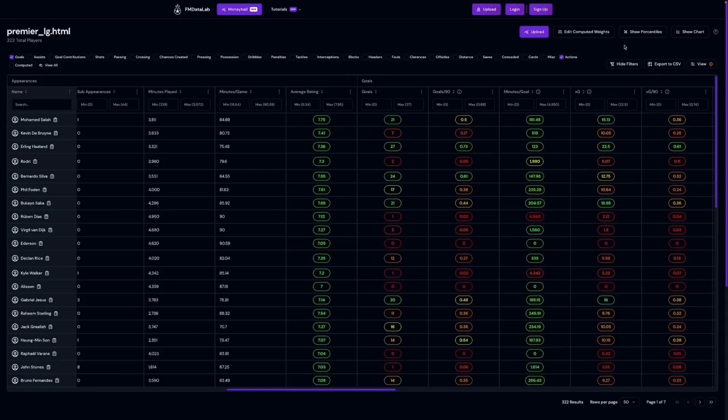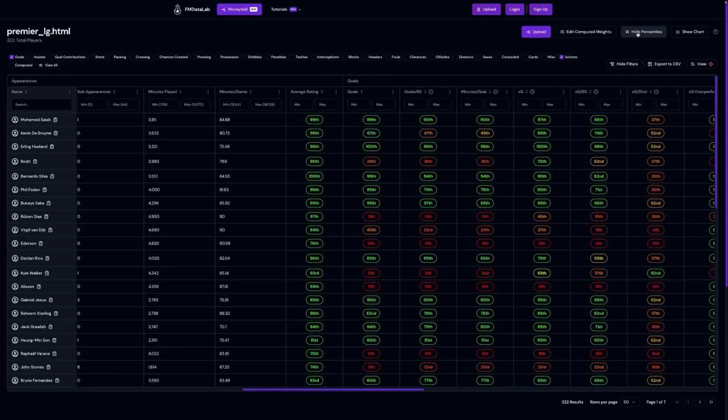Clicking on the Show Percentiles button, you will see the stat column row values update to show percentile rank for each player's stat value, rather than the stat value itself. The percentiles provide a clear context for understanding how each player's stat performs relative to the same stat against all other players in your uploaded file. The percentile value indicates the percentage of players whose stat value falls below that player's base stat value.